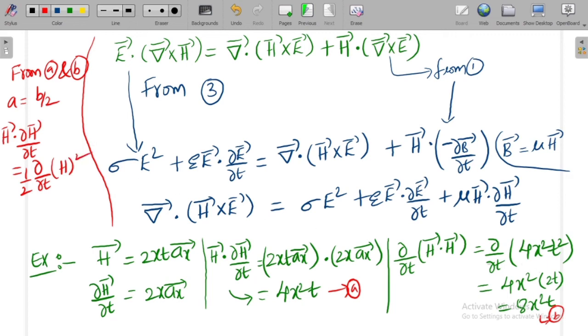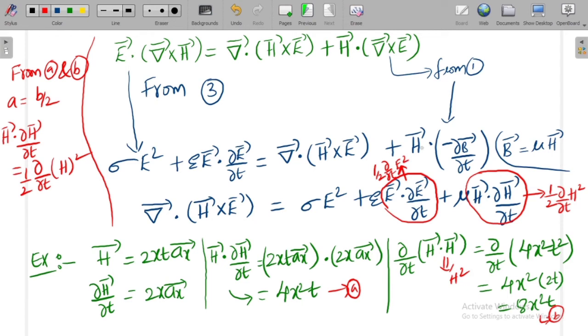H bar dot H bar is H square. So in place of H bar dot dou H bar by dou T, I can substitute 1 by 2 dou by dou T of H square. Similarly, in place of E bar dot dou E bar by dou T, I can substitute 1 by 2 dou by dou T of E square.